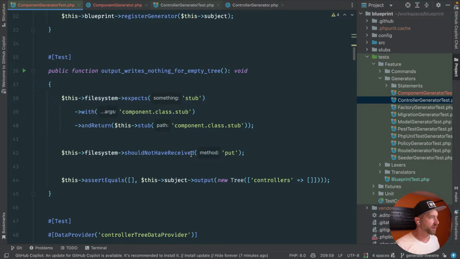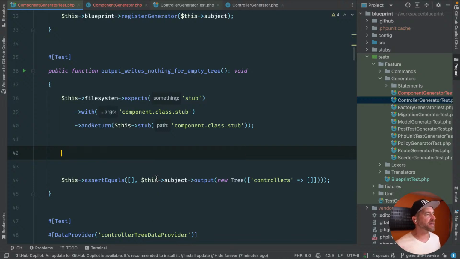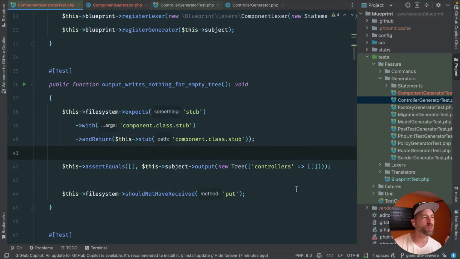Okay, so it expects the component stub to return the actual component stub. It should not have received put. And then when we call, that's kind of weird. It's interesting that should not. I normally expect these kind of things to be underneath. That's where I would have put in that. So I'm curious why it did the other thing.